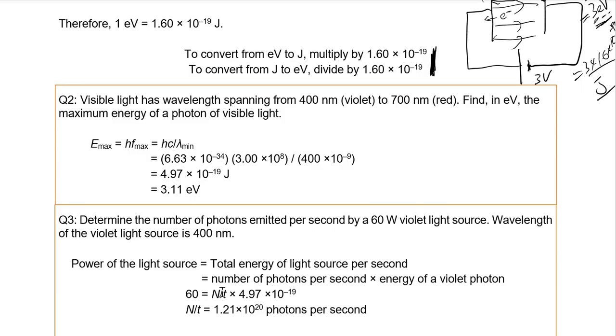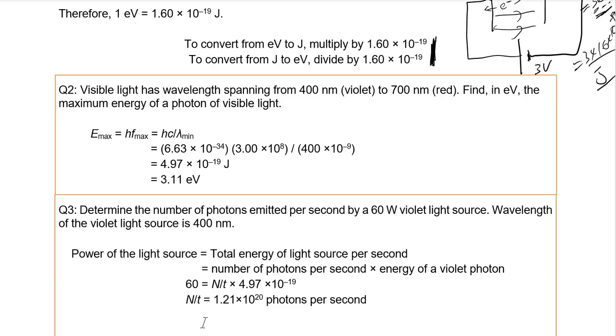So how many photons per unit time will give you 60 watts? So it's N over t times the energy of one photon equals 60. That's how you find N over t. So N over t is 1.21 times 10 to the power 20 photons per second. So a 60 watt violet light source will emit 1.21 times 10 to the power 20 photons per second.